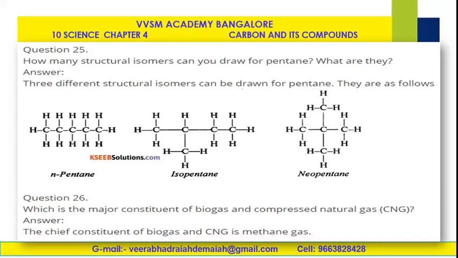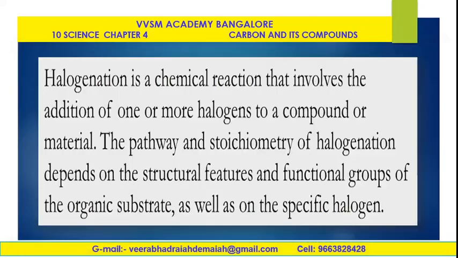Next question is, which is the major constituent of biogas and compressed natural gas? CNG stands for compressed natural gas. So the chief constituent of biogas and CNG is methane gas, which is marsh gas. This methane is used as a fuel, a domestic fuel, and it is used in CNG, that is compressed natural gas.